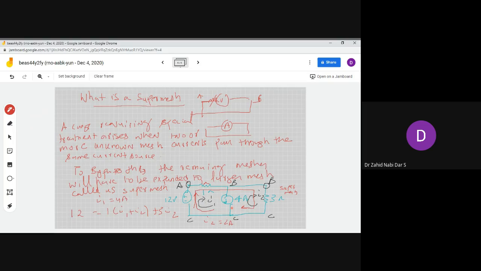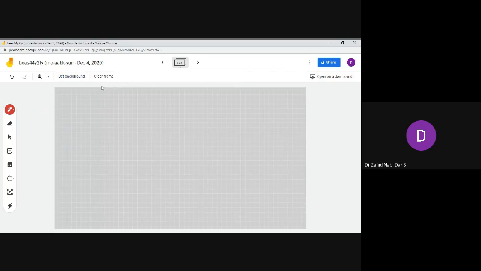Let's solve a slightly bigger problem to understand the super mesh in detail. So let's solve one more problem. This is again for the super mesh. I'll take plus, so the other side would automatically be 8 volts. Then here I have 1.5 kilo ohms.